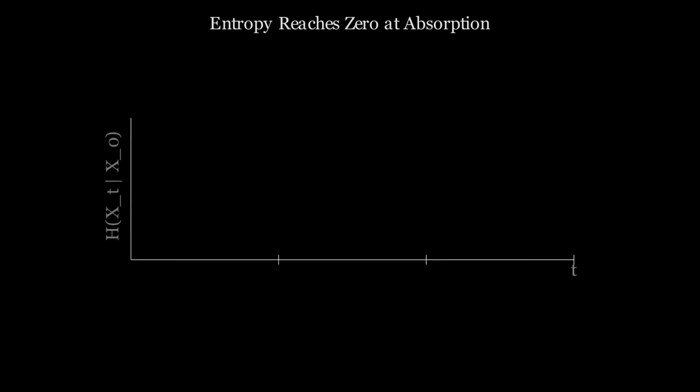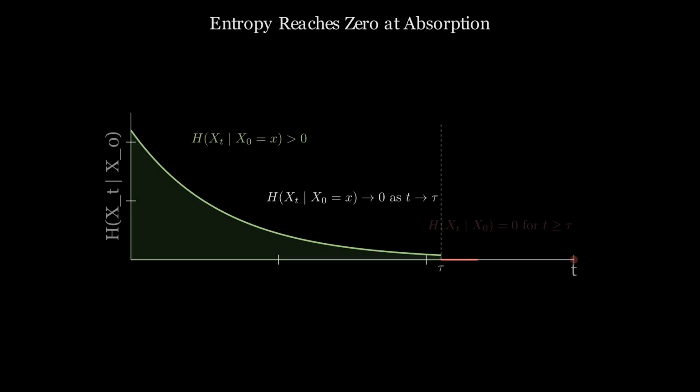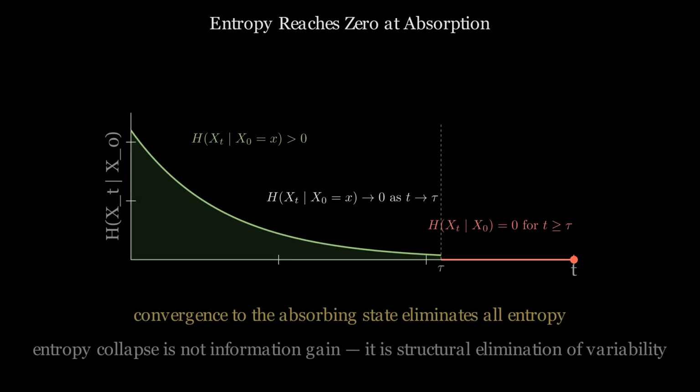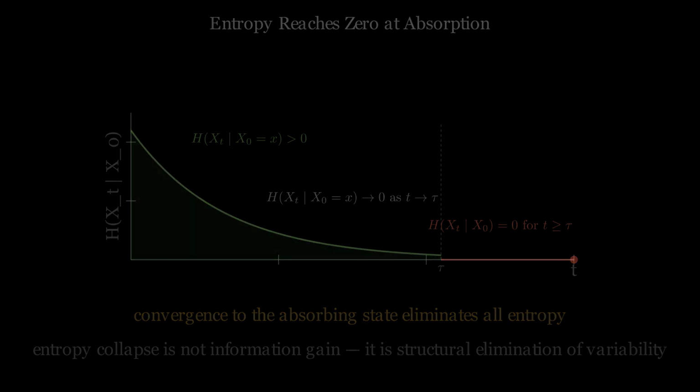Before absorption, many states are reachable. The system's entropy is positive. As the process converges toward the absorbing state, the set of reachable states narrows. At absorption, only one state is possible, and entropy drops to zero. This looks like information being gained, but the framing is wrong. Variability has been eliminated, not explained. The distinction matters because the eliminated variability held information about the path. Once gone, it is structurally unrecoverable.